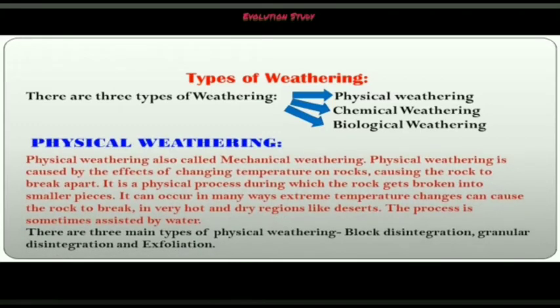Now what is physical weathering? Physical weathering is also known as mechanical weathering. It is caused by the effects of changing temperature on rocks, causing the rock to break apart. It is a physical process during which the rock gets broken into smaller pieces. It can occur in many ways. Extreme temperature changes can cause the rock to break in very hot and dry regions like the deserts. The process is sometimes assisted by water. There are three main types of physical weathering: block disintegration, granular disintegration and exfoliation.